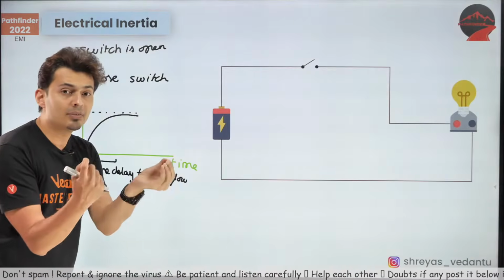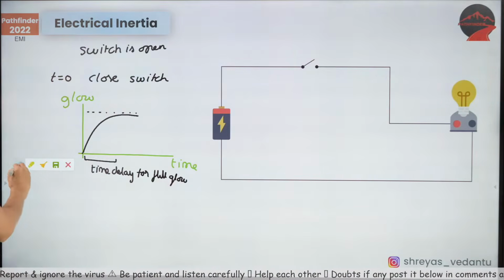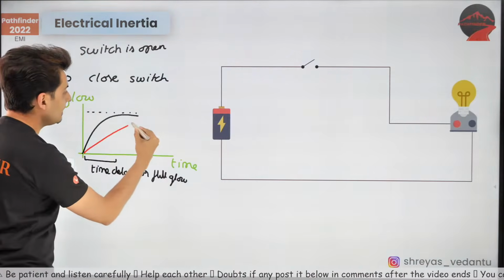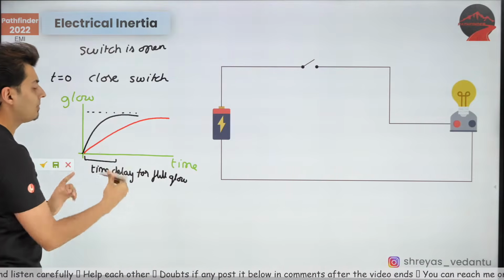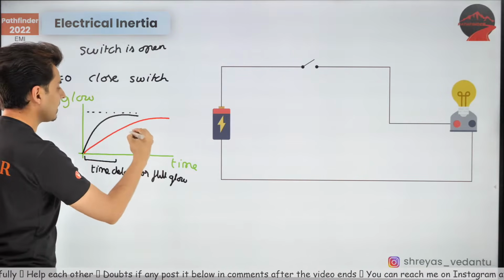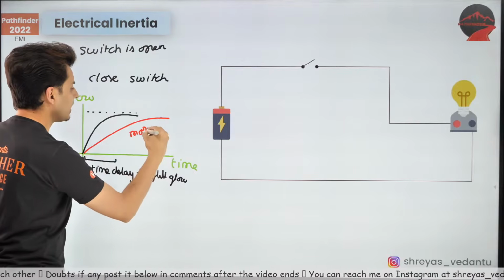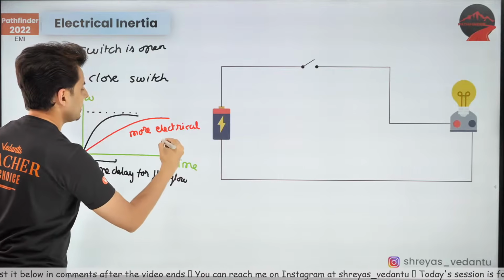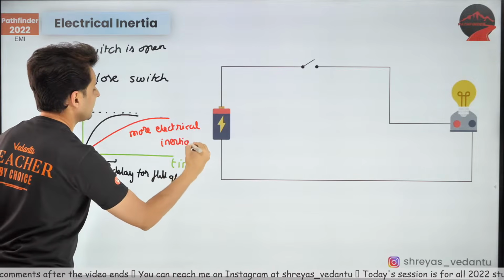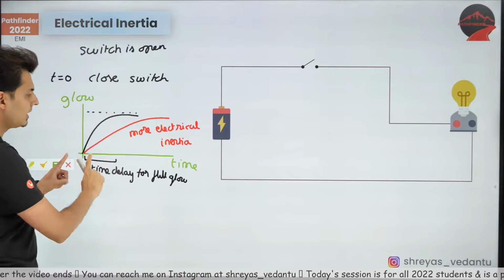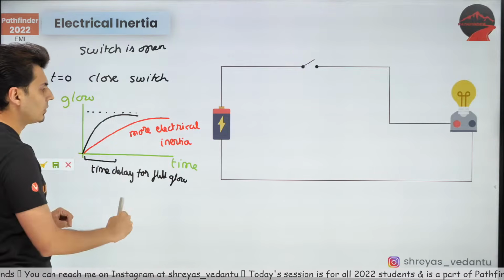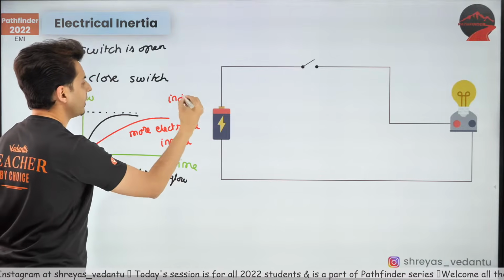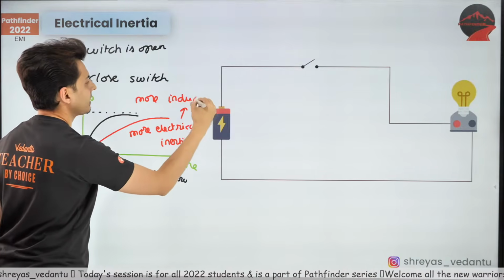What would happen if the inertia was more? What if this circuit had more electrical inertia? Then it would take an even longer time for the glow to accomplish completely. This red graph says it has more electrical inertia. Now why does it have more electrical inertia? You can see it takes a long time. It takes more time for it to achieve complete glow. And if it has more electrical inertia, that means it has more inductance.